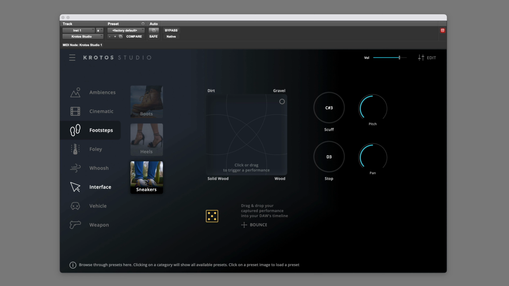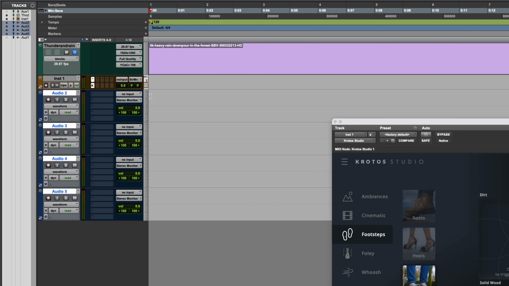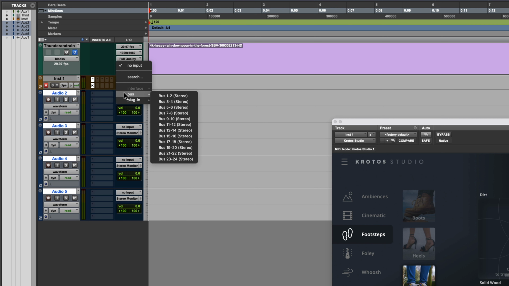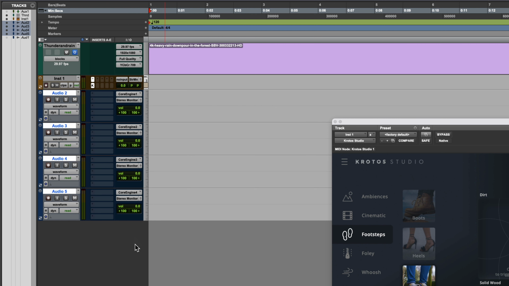There's just one more thing I want to show you about Krotos Studio actually, which is whichever preset you have loaded, the 4 different attributes are essentially 4 engines within the software, and we have the option to actually output those to different tracks in our DAW, record them, and then we have control over them afterwards, perhaps to pan them or to process them in some other way. So let's say we had 4 stereo audio tracks, and if I just go to the input, we have the option of plugin, Krotos Studio, core engines 1 to 4. I'm going to assign those sequentially. There we have them. I'll mute these and record enable them.